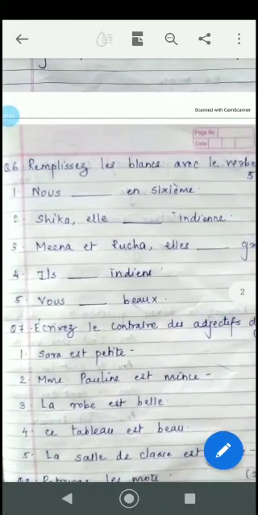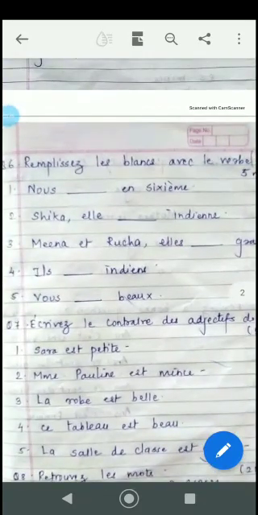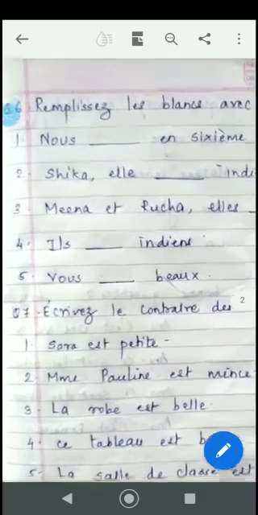Next is remplacez les blancs avec les verbes être. Now, as we have done with the être verb, that is to be. Je suis, tu es, il est, elle est, nous sommes, vous êtes, ils sont, elles sont. Now over here, nous sommes en sixième, we are in sixth. Shikha est indienne, meaning she is Indian, E-S-T is the answer. Mina et Rucha, elles sont grandes. Since they are in feminine form, elles sont, S-O-N-T, they are tall. Ils sont, S-O-N-T again, because it is in